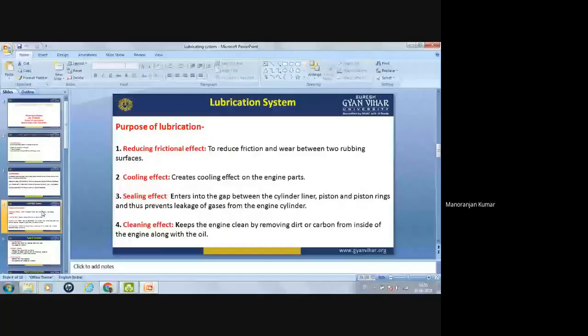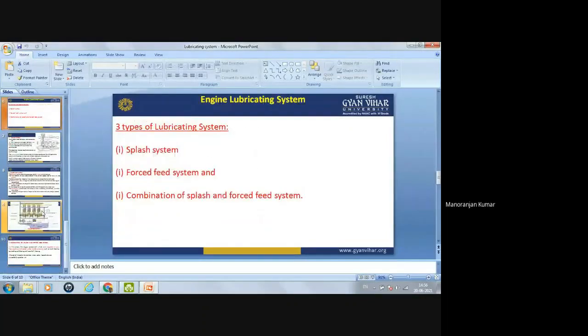Also, we have seen the engine lubricating system. There are mainly three systems through which oil is supplied to the different parts of the IC engine. First is the splash system, second is the force feed system, and third is a combination of both. This means that in an engine, some parts will be lubricated by the splash system, whereas some parts will be lubricated by the force feed system. So these things we have learned today.